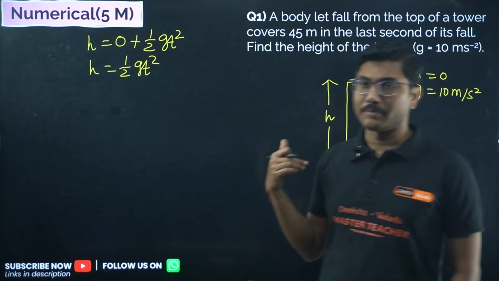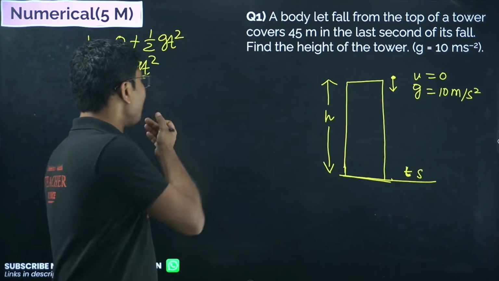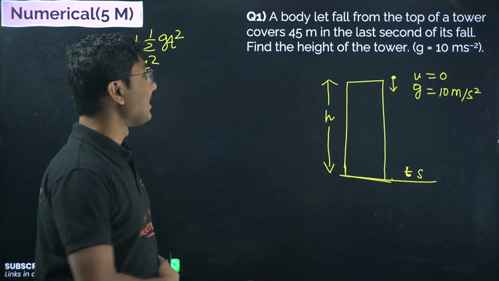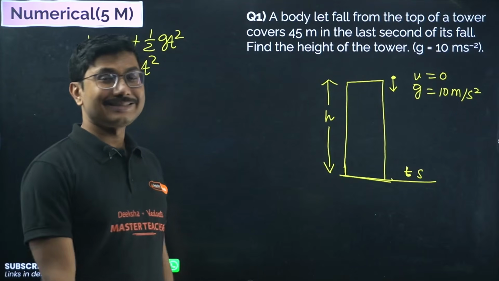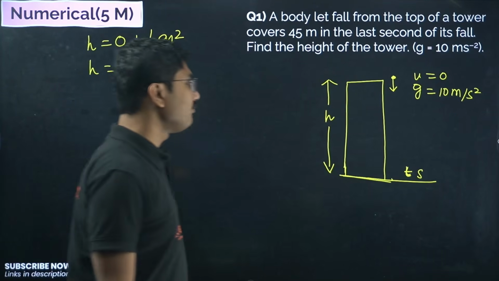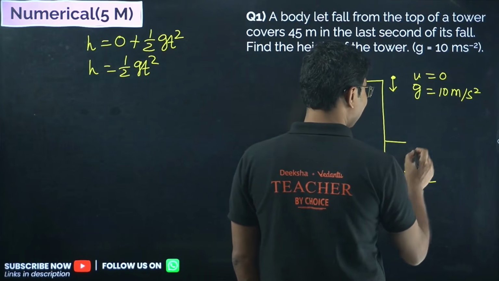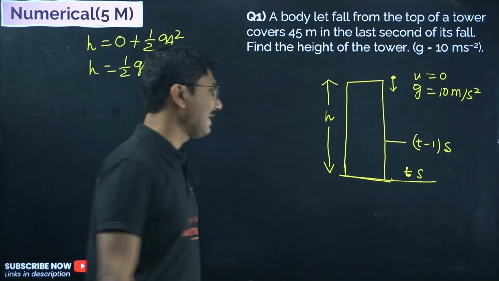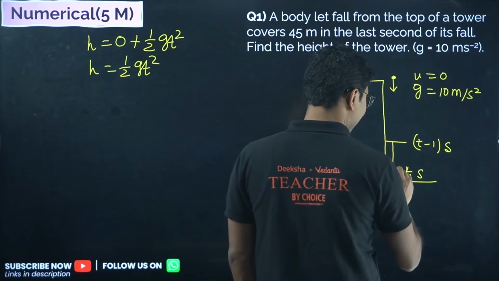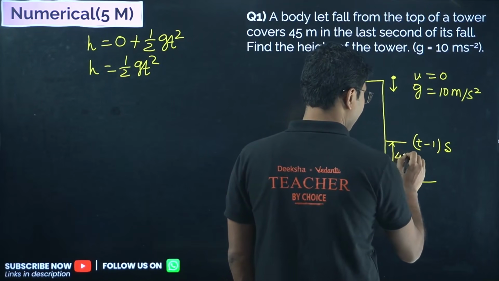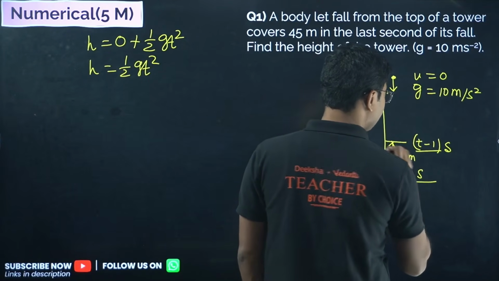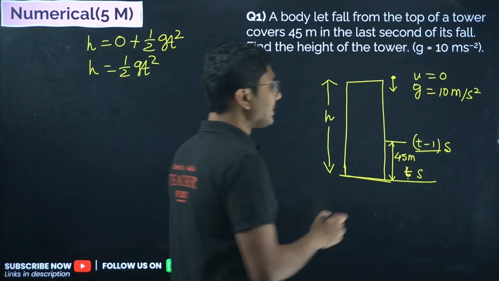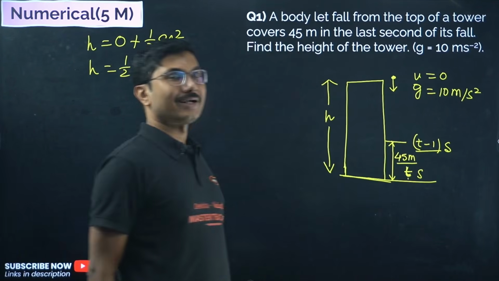We can find the height of the tower. But t is unknown. What is given is that the distance traveled in the last second is 45 meters. Suppose the ball was here at t minus 1 second, and in the last second it traveled a distance of 45 meters. This is t minus 1, this is t. So the last second means t minus 1 to t. This is the 45 meter distance that is traveled in the last second.